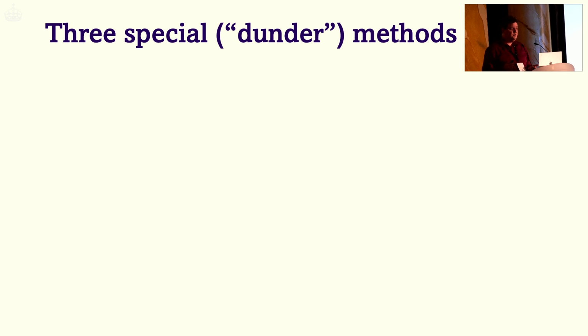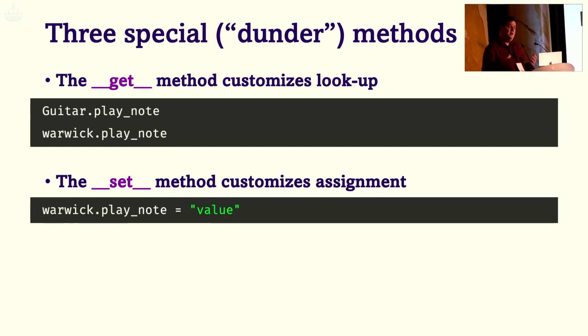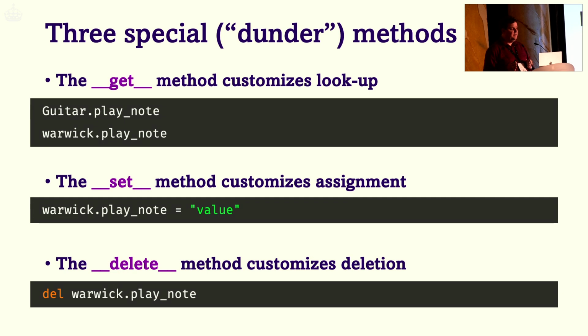So there are 3 special methods, and they are probably the things that you expect them to be. There's one called get, and this will influence what happens when you get an attribute. This will be called both when you access the attribute on the class directly as a class attribute and using the instance. And then there's the set method. This one will be called when you're trying to assign something to an attribute. This will only be called if you use it on an instance, so not on the class itself. And then there's the delete method, which is whenever you use del. I don't think I've ever implemented anything with a custom delete myself, but maybe you have. So these are the 3